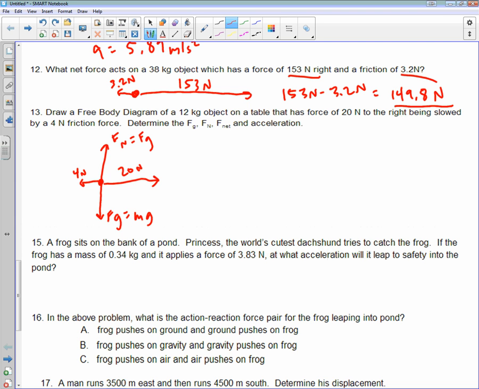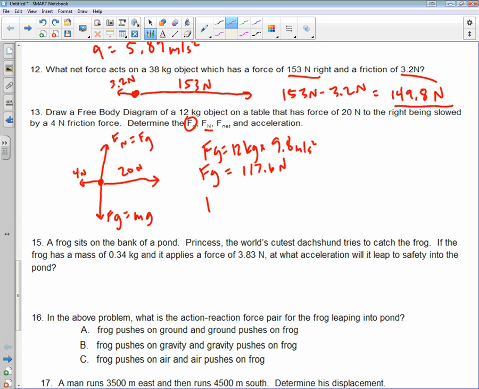So what we're going to do here, first step, they want to know the force of gravity. So force of gravity is just going to be the mass, which was 12 kilograms, times 9.8. So 12 times 9.8 gives us 117.6 newtons. And we know the normal force is the same thing because the normal force opposes the force of gravity.